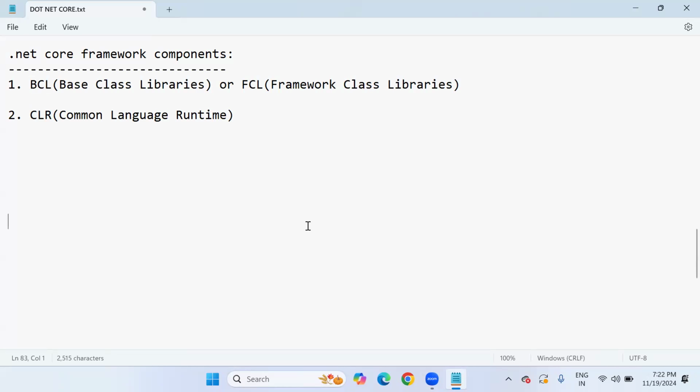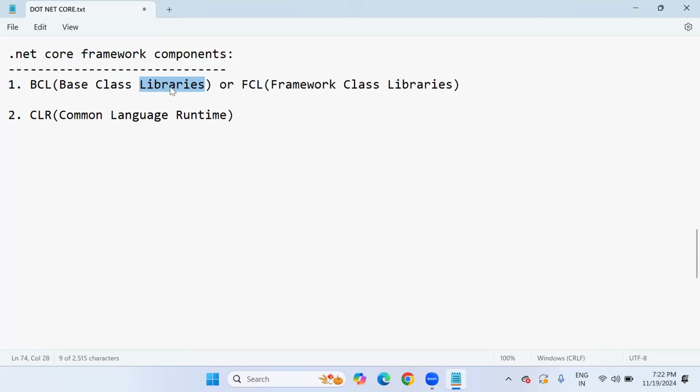To write the code, base class libraries or framework class libraries are required. To run the code, CLR is required. Both are required: writing the code is important, and running the code is also important. I can say these base class libraries are just ready-made resources. Ready-made resources means what?